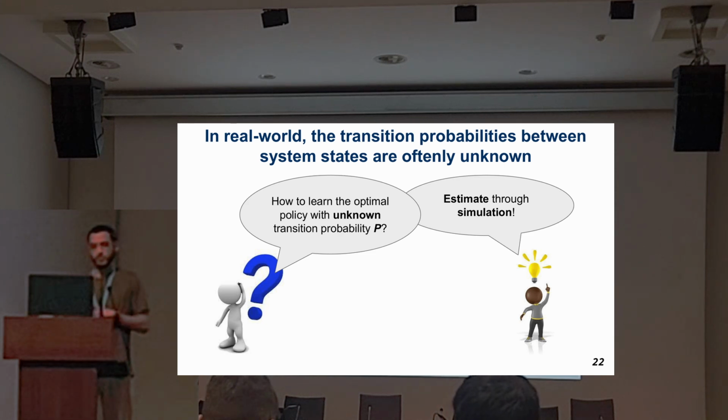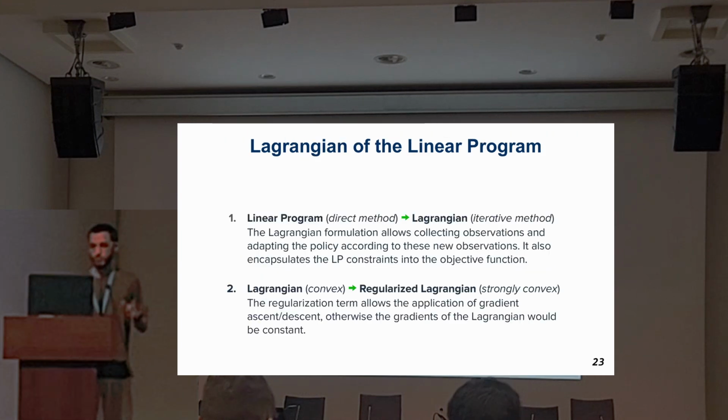Now, to finalize the presentation, we have learning without known parameters. In real-world scenarios, we would not have access to this P matrix. So how could we proceed? We can estimate it through simulation. First, we need to move from a direct method, which is the linear program, to an iterative method, which is the Lagrangian that encapsulates the constraints into the objective function. And second, we need to apply a regularization term to make the problem go from convex to strongly convex, since the original problem is a linear program, so the gradients of the variables will be constant.